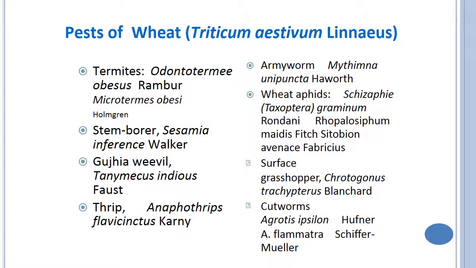Coming to pests of wheat, one is termite, that is Odontotermes obesus or Microtermes obesi. Then stem borer caused by Sesamia inferens, gundhi bug, weevil, thrips, armyworm, wheat aphid, surface grasshopper and cutworm.